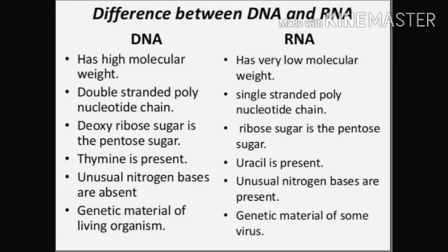DNA has deoxyribose sugar, which is a pentose sugar, and ribose is also a pentose sugar. In DNA, thymine is present, whereas in RNA, uracil is present. In DNA, unusual nitrogen bases are absent. In RNA, unusual nitrogen bases are present.